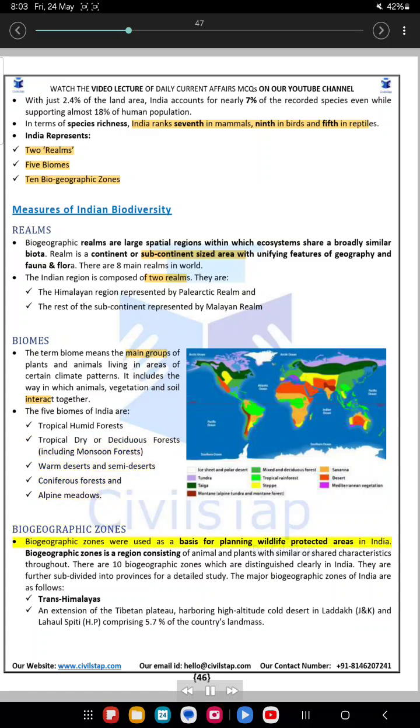Biogeographic zones. Biogeographic zones were used as a basis for planning wildlife protected areas in India. A biogeographic zone is a region consisting of animals and plants with similar or shared characteristics throughout. There are 10 biogeographic zones which are distinguished clearly in India. They are further subdivided into provinces for detailed study. The major biogeographic zones of India are as follows.